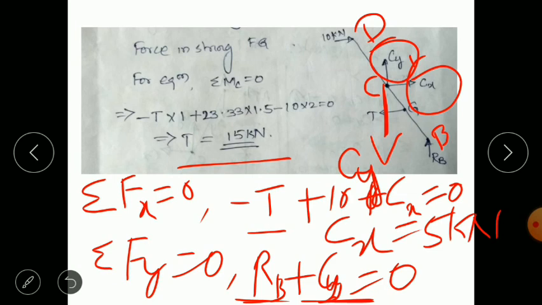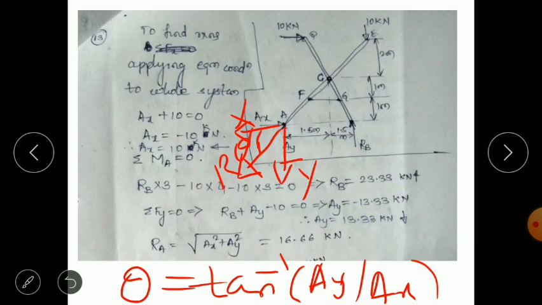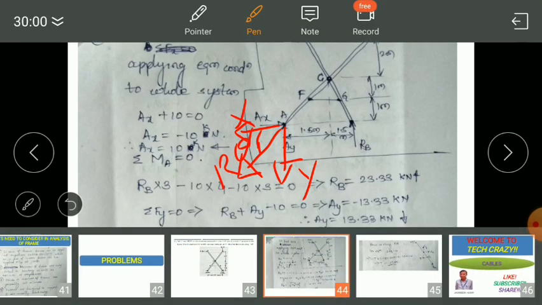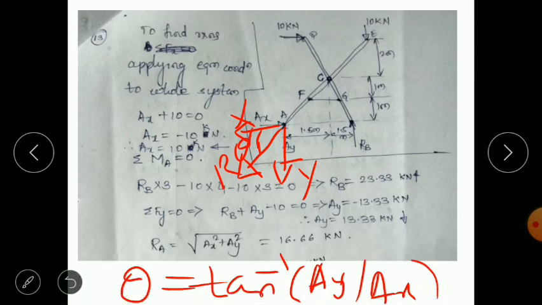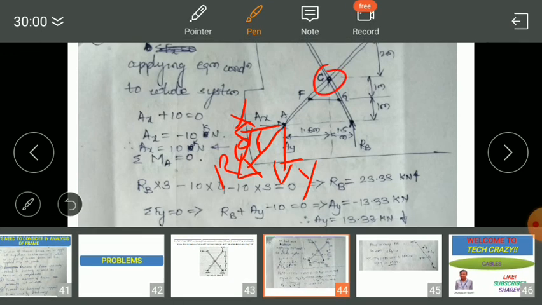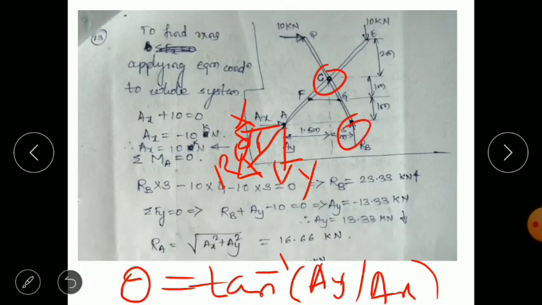So this is how forces are applied. What do frames mean? Forces are not just applied at the joints, they are also applied somewhere in between joints. You can see here, this is a joint, this is a joint, and in between, force is also applied using the string.